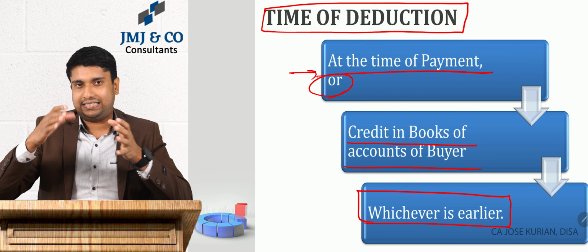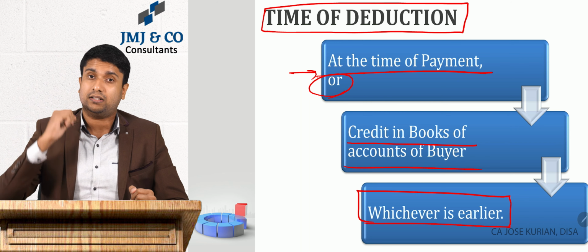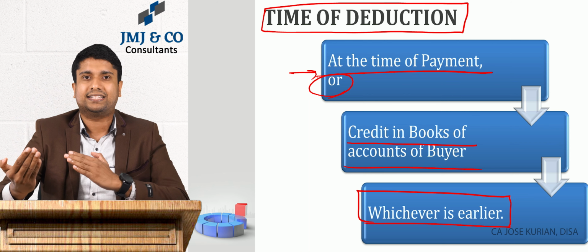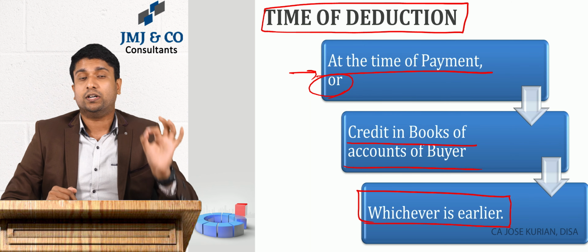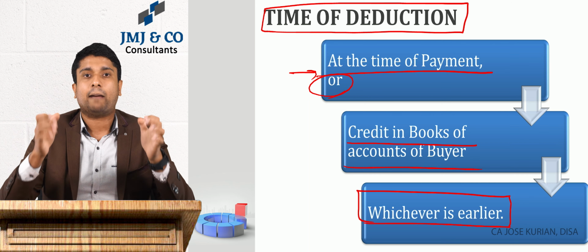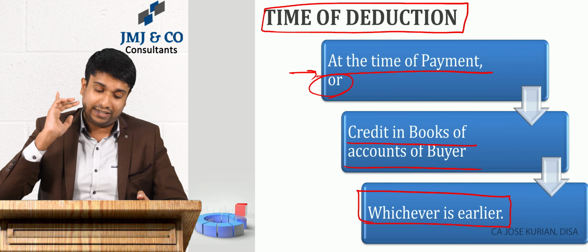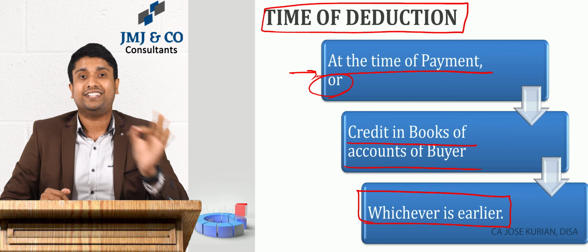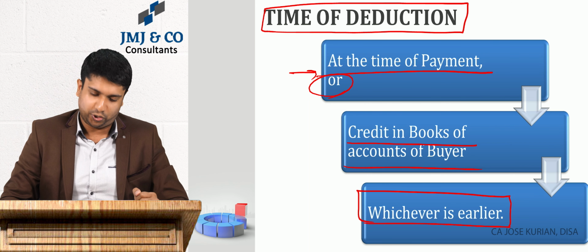Say either the TDS is required to be deducted, either the buyer puts a credit entry in his books of accounts for that particular purchase he made, or at the time of payment, whichever happens first, that is the moment of TDS deduction. At that moment, the buyer has to make sure that he has deducted TDS under 194Q.